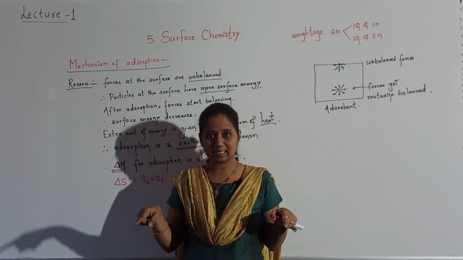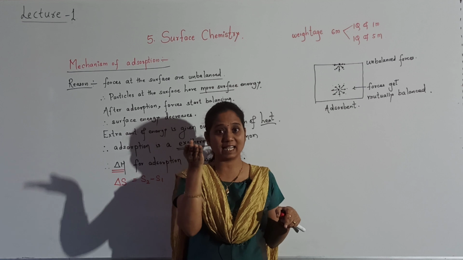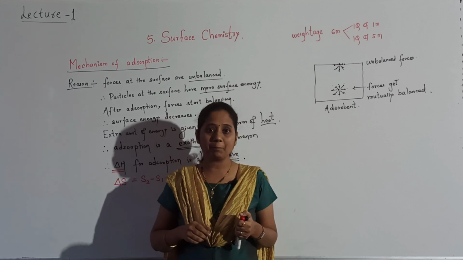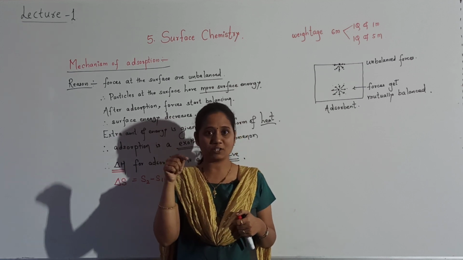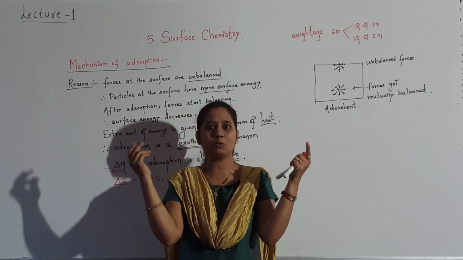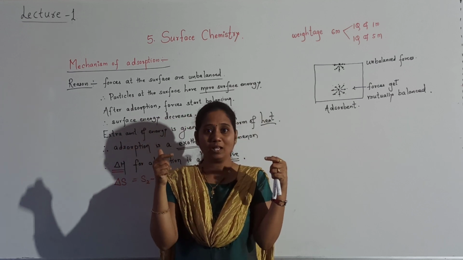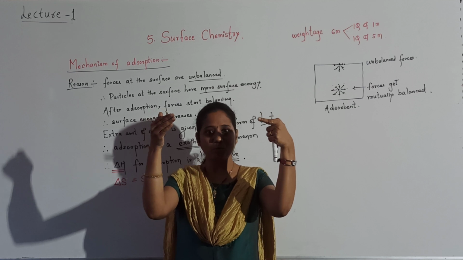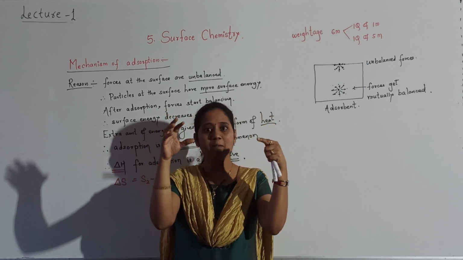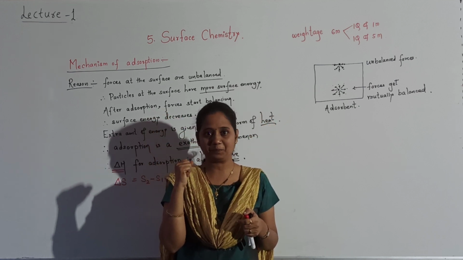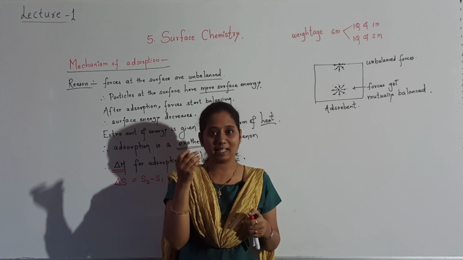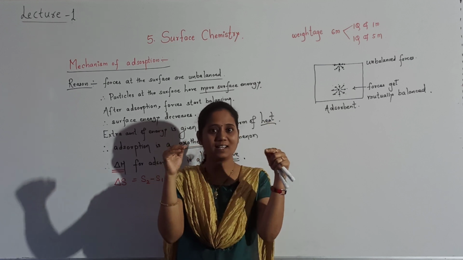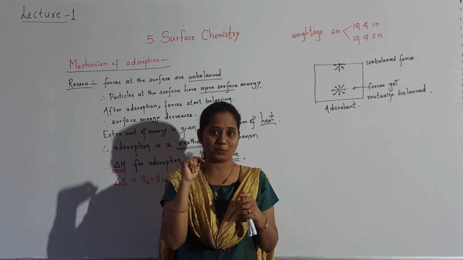Now the adsorbent is there, and on the surface gas is getting adsorbed. What is happening? Initially before adsorption, gas molecules are having free movement, but now after adsorption, gas molecules are getting adsorbed, and their free movement is restricted. Free movement and disorderness have decreased because of adsorption.